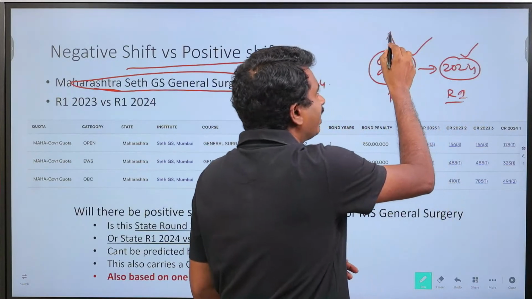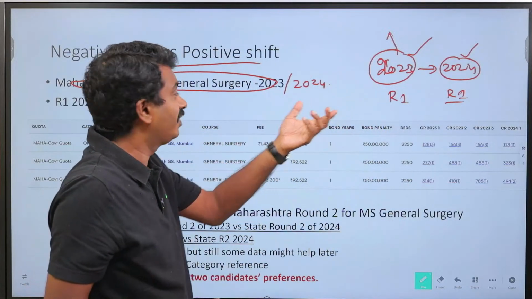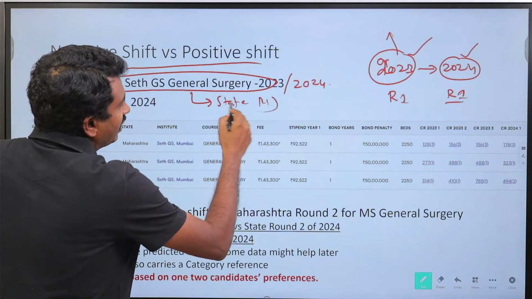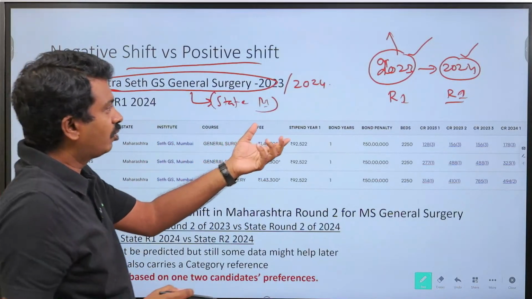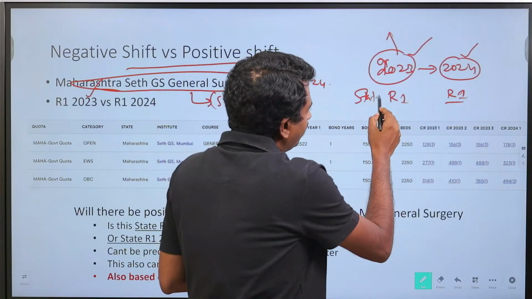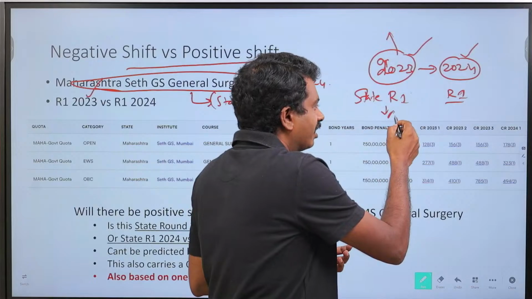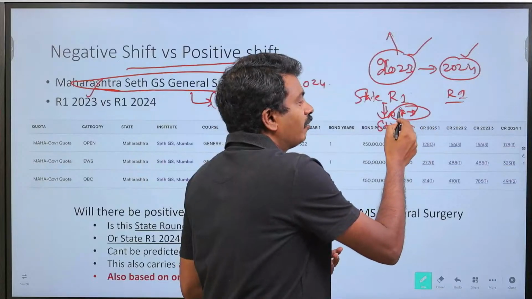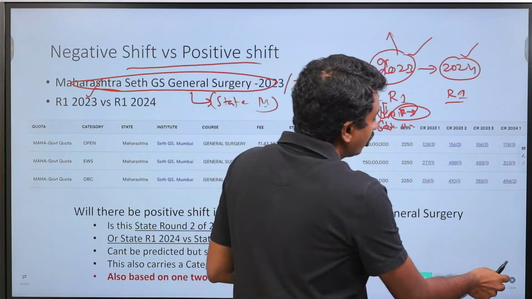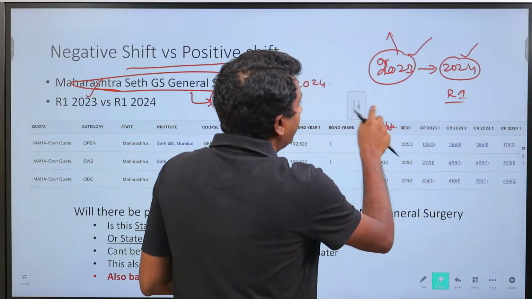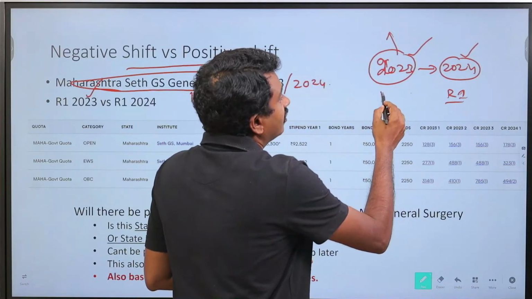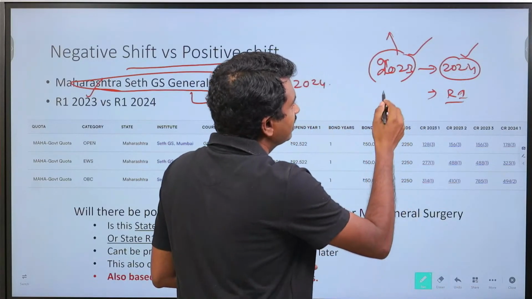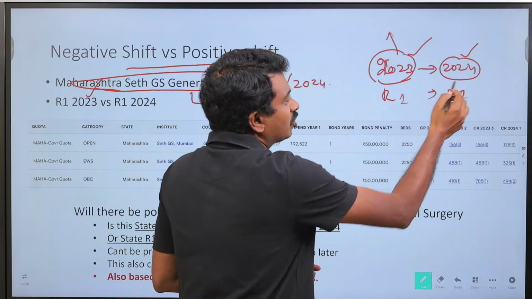Because after round 1, what happens after 2023 round 1? We are taking Maharashtra State GS General Surgery state seat, correct? State round 1 we are comparing. Now after this 2023 state round 1, there would have been a lot of candidates who have moved to All India round 2. Then state round 2 would have been better, right? Because vacancies are created, people moving on to All India round 2, so state round 2 is better. So if I compare state round 2 versus 2024 round 2, that might not be the right reference. What I will start with at least is 2023 round 1 versus 2024 round 1.